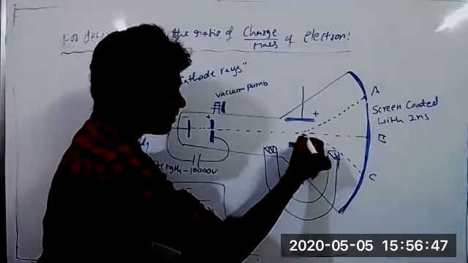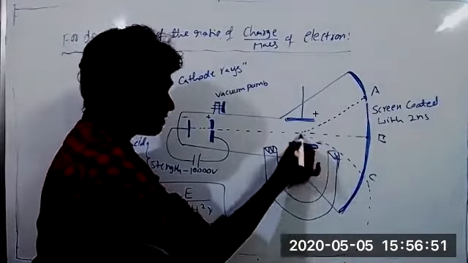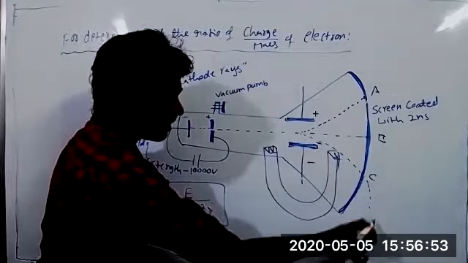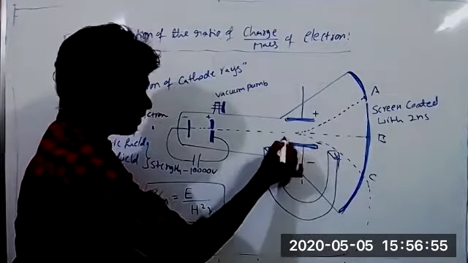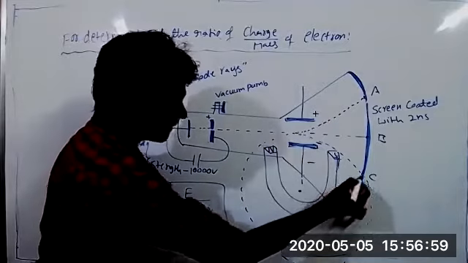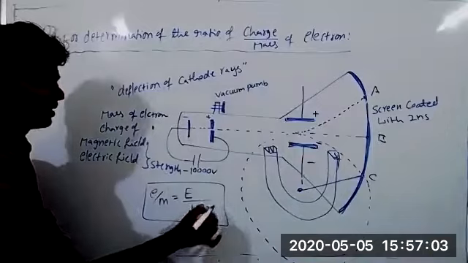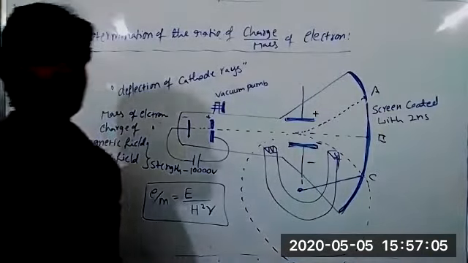It forms a curve like this. We extend it as a circular path and take this radius. That radius value we substitute there, so we can get the e by m ratio value.